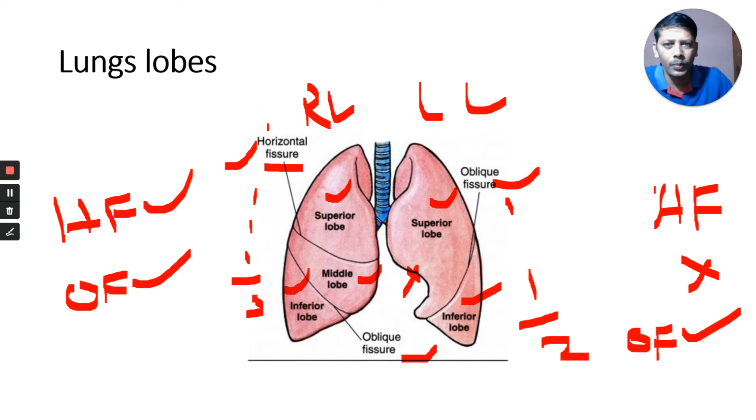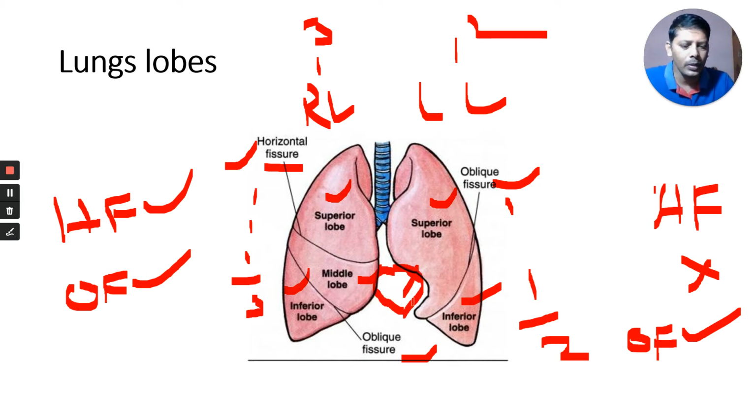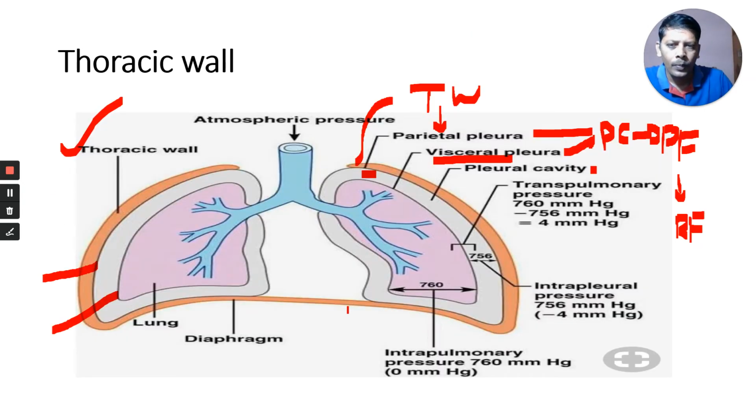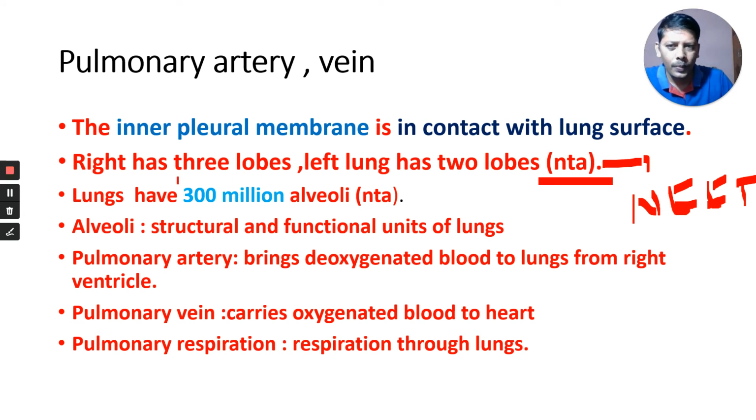The right lung has how many lobes? Three lobes. Left lung has how many lobes? Two lobes. There is a space between the two lungs, where our heart is located. This is called the mediastinum. It is a very important one. Right lung has three lobes: superior, inferior, middle. But left lung has only superior and inferior lobes.